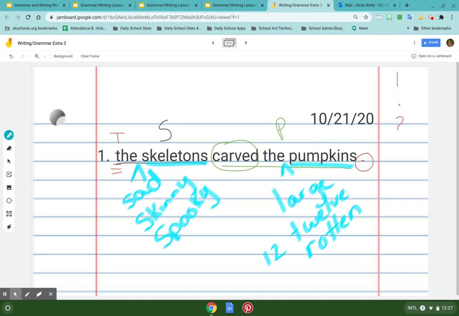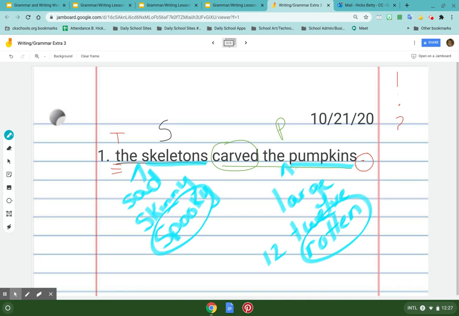So then I read it. The sad skeletons carved the rotten pumpkins. The skinny skeletons carved the 12 pumpkins. The spooky skeletons carved the large pumpkins. Do you see how I do it? So you have to find those nouns and then say, okay, which one? I'm going to do the spooky and I'm going to do the rotten pumpkins.